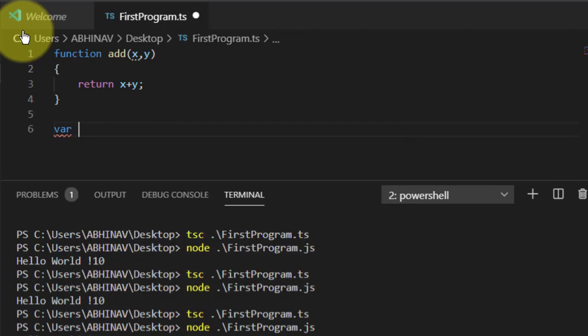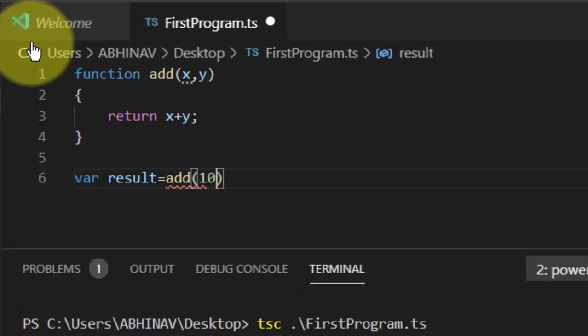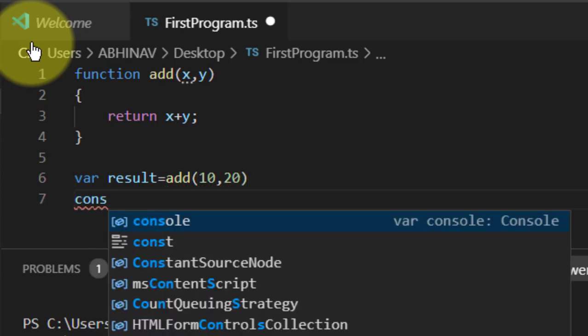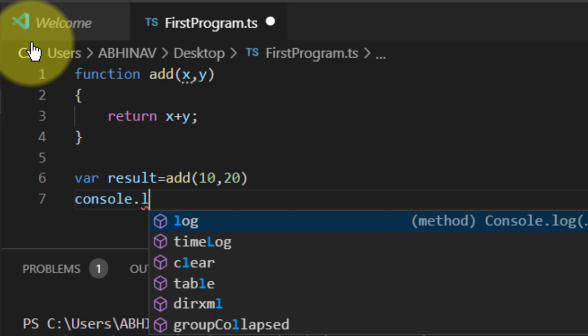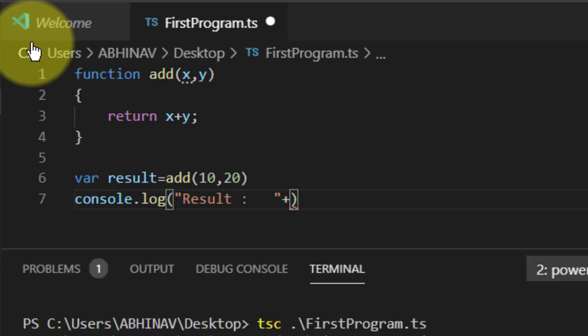So can I declare like this, result equal to add in brackets, can I pass like this, right, and I can print the result. Result, and you append the string. Okay.